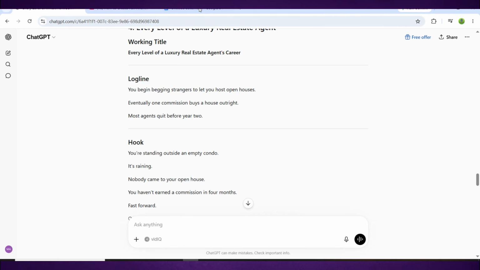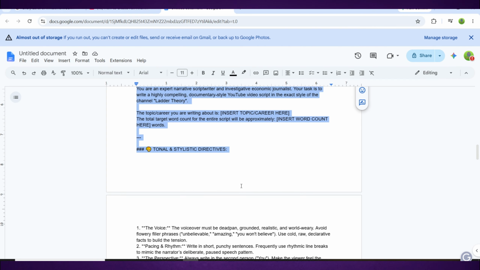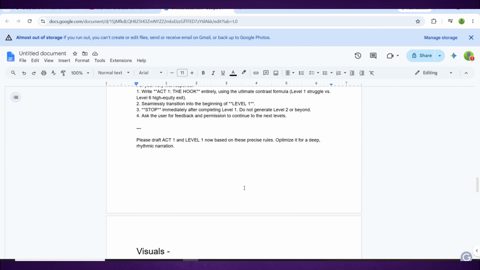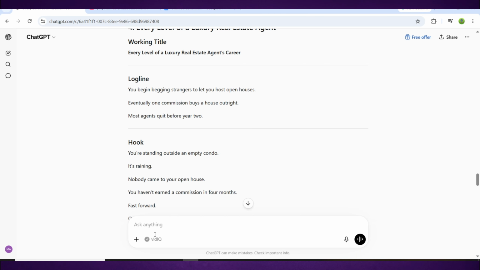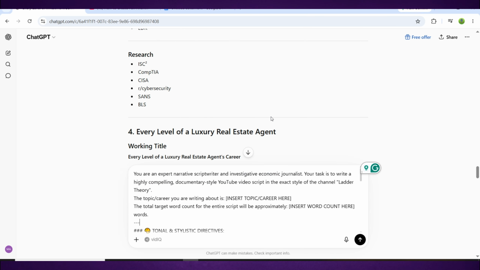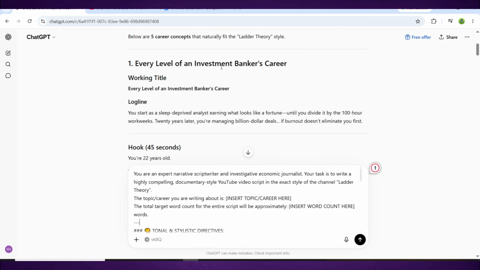Step 2. Writing your actual script. Now that you've got your concept locked in, it's time to turn it into a full written script. For that, copy the script writing prompt from Google Docs, paste it into ChatGPT, and before hitting enter, paste your topic in the given place. Take your chosen idea and paste it into the master script writing prompt inside ChatGPT.